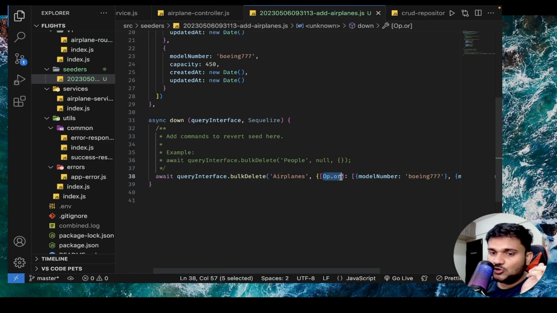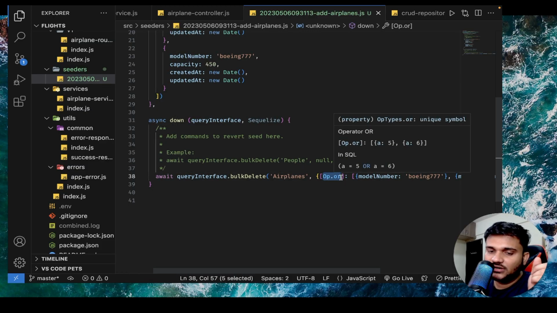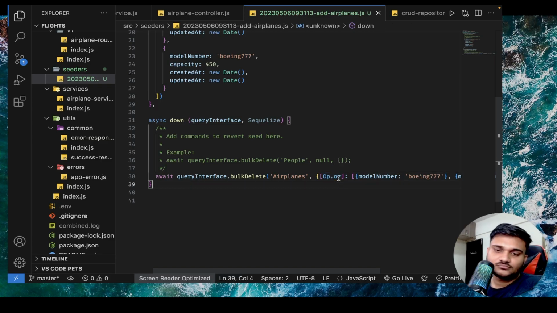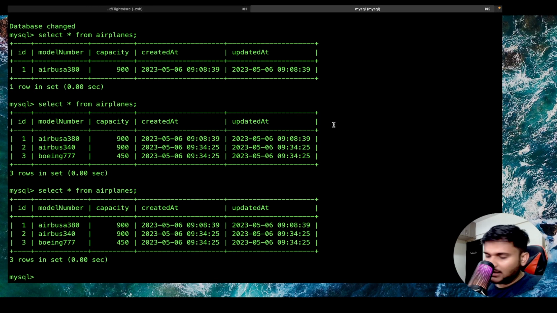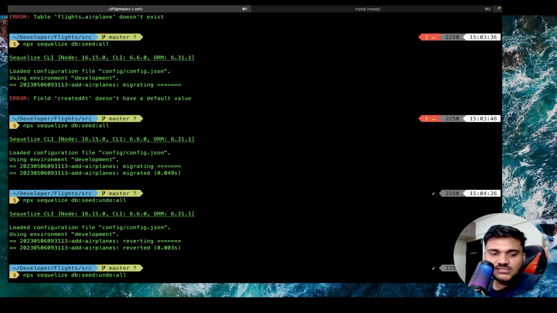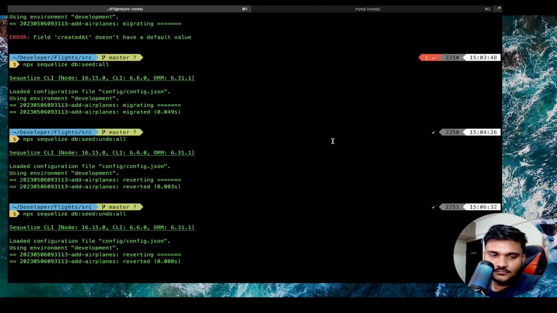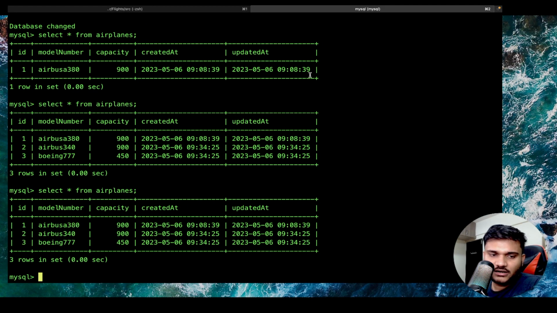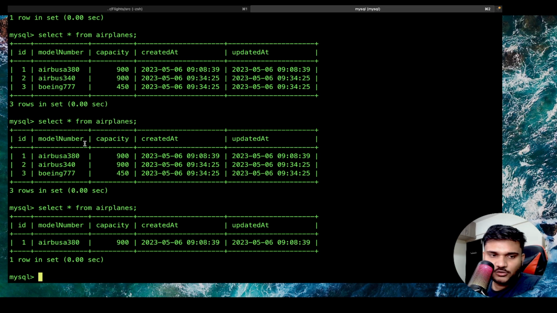Now you might be thinking where this Op.or is coming from. If you remember the Sequelize part, I showed you that there are custom operators that Sequelize provides using the Op object: Op.or, Op.and, Op.eq, Op.between. So this is technically coming from that ORM implementation. And now if I again do db seed undo all, it's going to apply the down, and let's see what happens. You can see all the entries of Airbus 340 and Boeing 777 are gone.